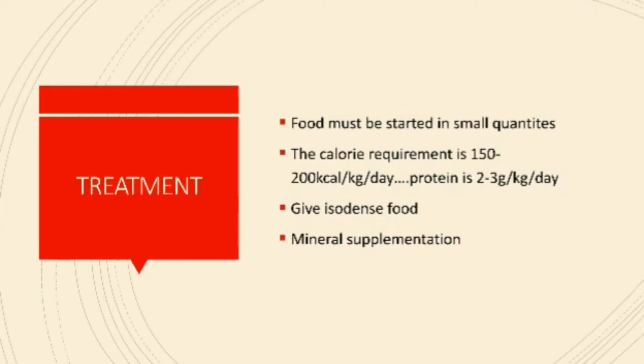The protein requirement is 2 to 3 grams per kilogram per day. And we have to give isodense food. Isodense food is one where the quantity of food is less, but the quality is high, that is, food with lesser volume and greater calories. For example, if we give rice and add some vegetable oil to it, the calorie content increases without increasing the volume of food. Isodense food has to be given along with mineral supplementation like iron and potassium if there is deficiency.